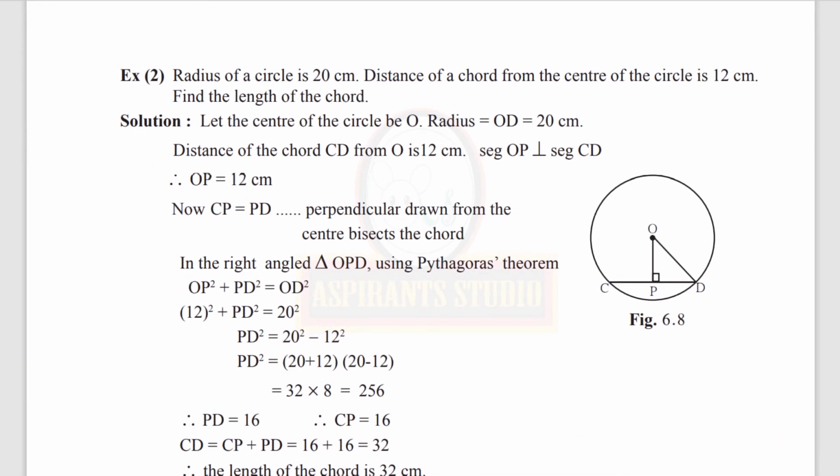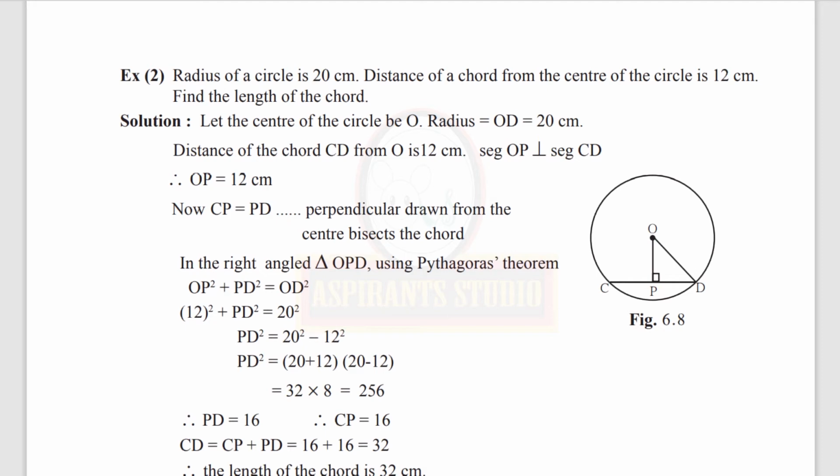Coming to example 2. Radius of a circle is 20 centimeters. Distance of a chord from the center of the circle is 12 centimeters. We have to find the length of the chord. Let the center of the circle be O. Radius is equal to OD, which is equal to 20 centimeters. Distance of the chord CD from O is 12 centimeters.